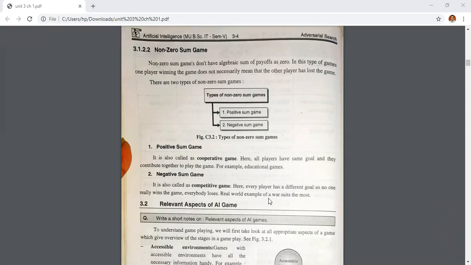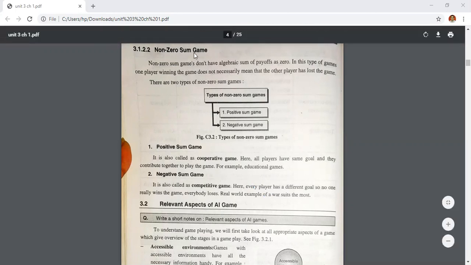Everyone is losing their manpower and their material. So that is called a competitive game. Positive sum game and negative sum game come under non-zero sum game. These are the two features of a game: zero-sum game and non-zero sum game.